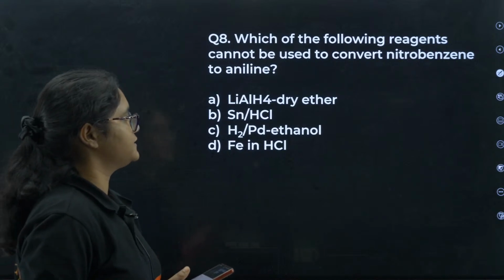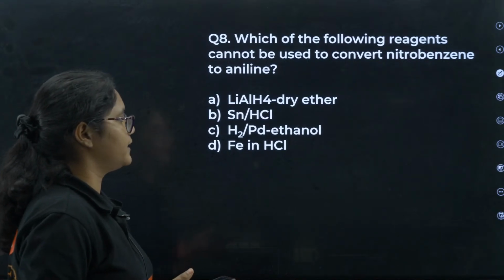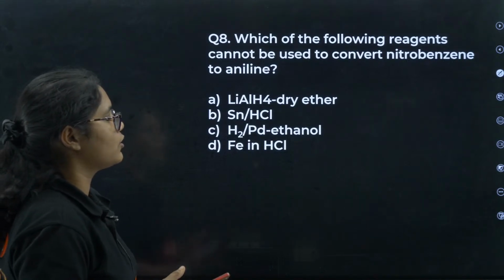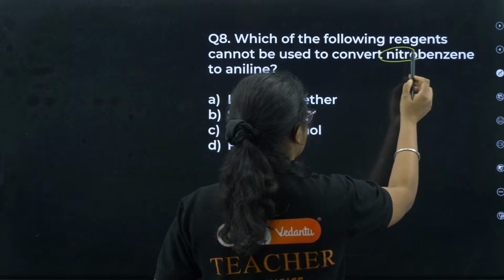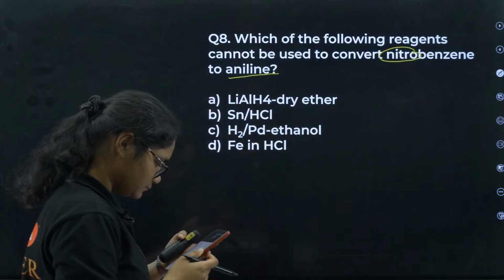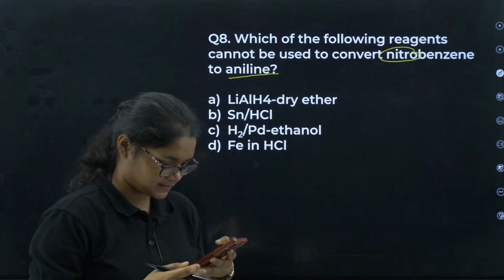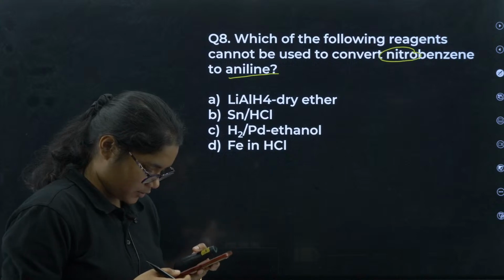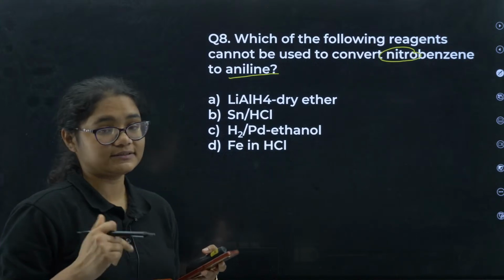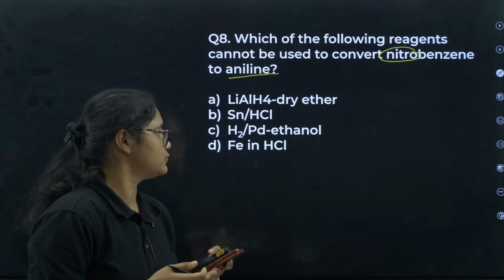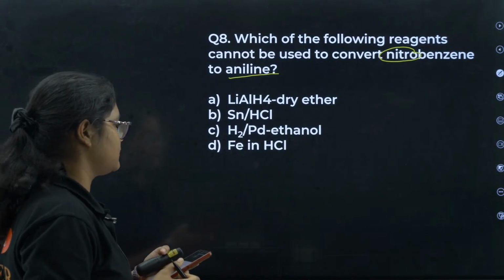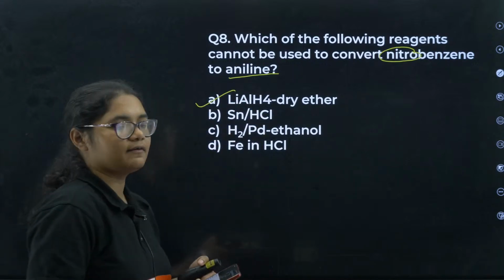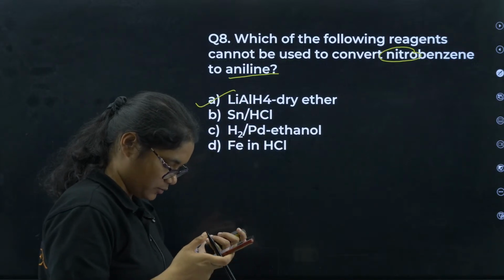Which of the following reagents cannot be used to convert nitrobenzene to aniline? This question also we have discussed. Similar question we have discussed in the starting of the session. Yes, all of you are correct. 9D is the correct answer. You have LiAlH4, Sn/HCl, H2/palladium and Fe/HCl. 8A, yes, very good, Aryan. We have discussed this question in the starting. This one cannot be used.